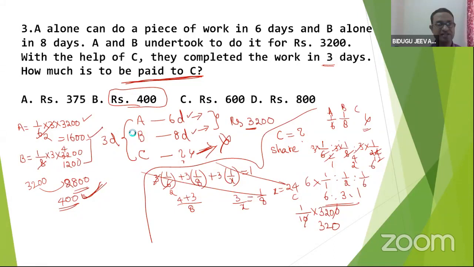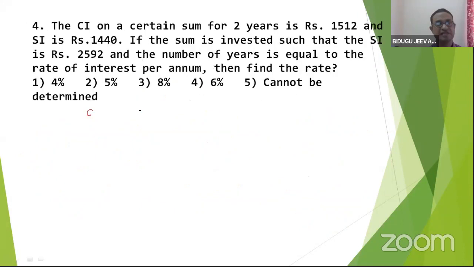The CI on a certain sum for 2 years is given as rupees 1512. And SI is also given for 2 years as 1440. This gives the clear information, at least by looking at this sentence up here.